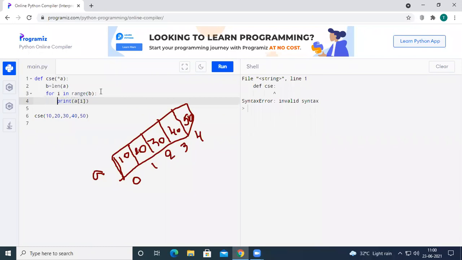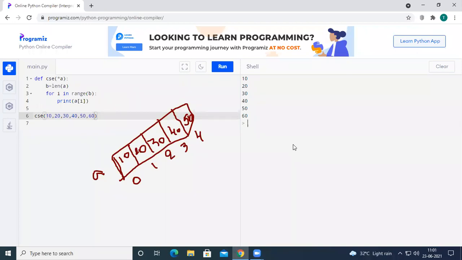Print a of i. See here, if I call CSC of 10, 20, 30, 40, and 50, and if I run the code, you can see here, it has printed all the values. If you pass one more value, even that will also be printed. Okay, I think I am clear. Still, if you have doubts, you can text me.